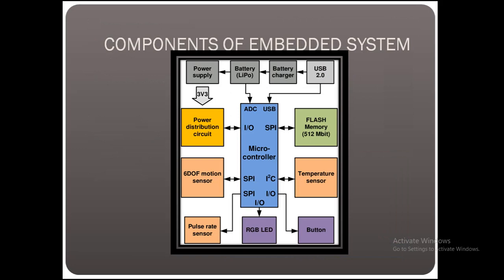Let's see components of embedded systems. At the middle part we can see a microcontroller which is connected to the flash, temperature sensor at the right side, and power distribution circuit and 6 UF motion sensor at the left side. At the bottom we can see RGB LED. At the top we can see USB connected to microcontroller, following battery charger, battery, and power supply.